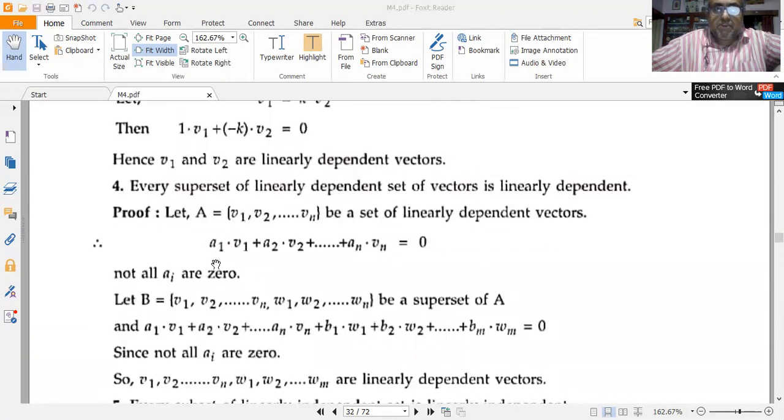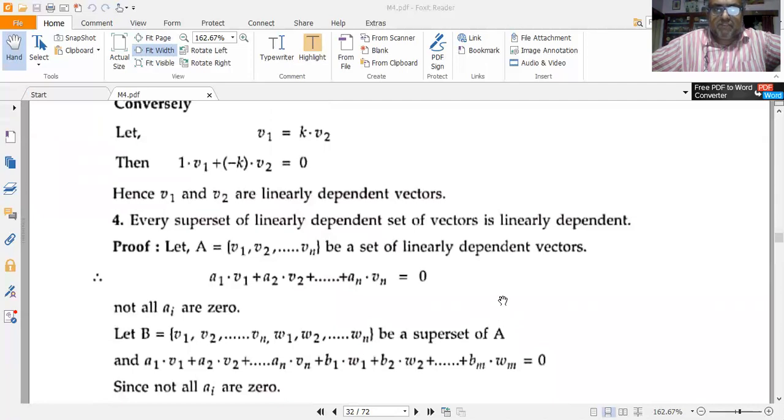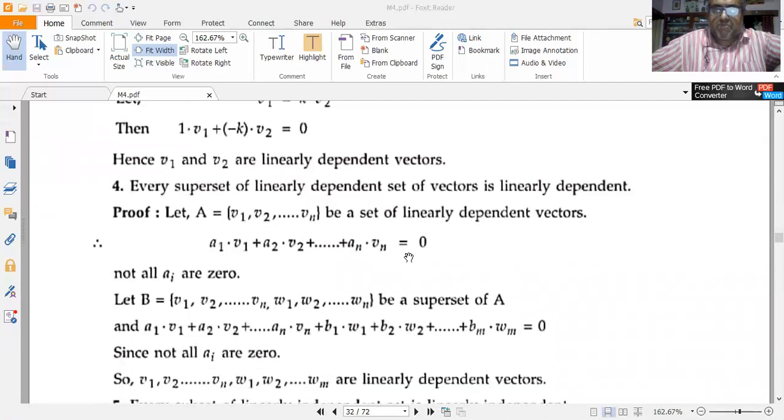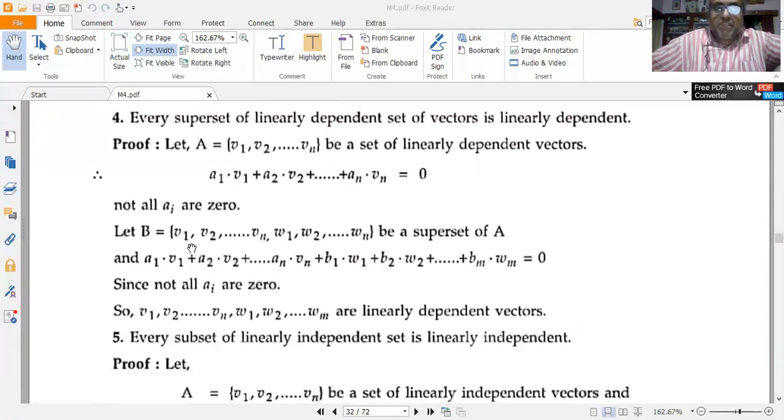Next, every superset of a linearly dependent set of vectors is linearly dependent. Now, for proving this, let A be equal to v1, v2, etc. till vn be a set of linearly dependent vectors. So I have a1 v1 plus a2 v2 plus etc. till an vn is equal to 0, wherein not all a's are equal to 0. So if B is equal to v1, v2, etc. till vn, comma w1, w2, etc. up till wm, be a superset of A.